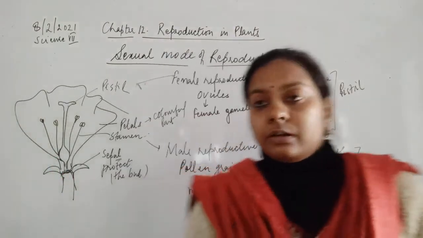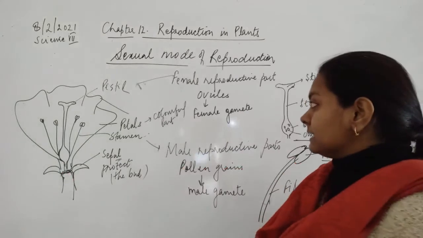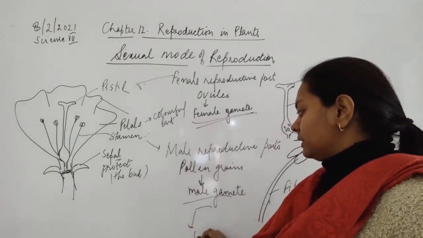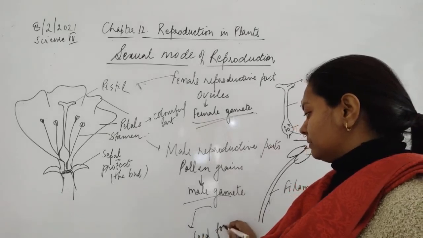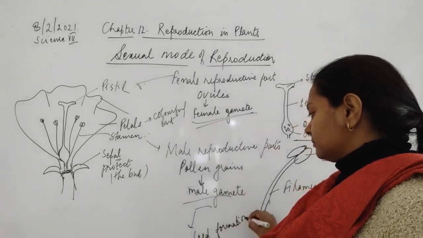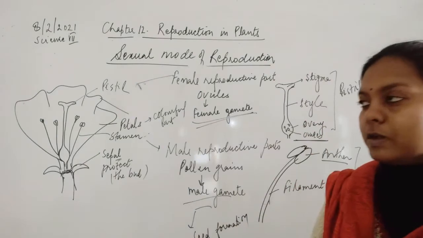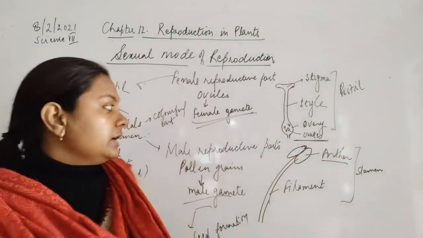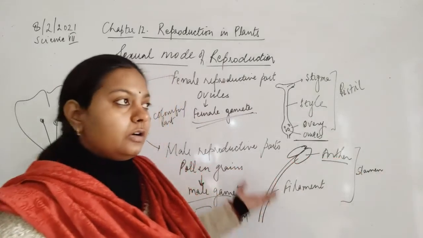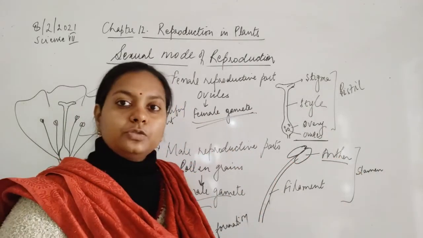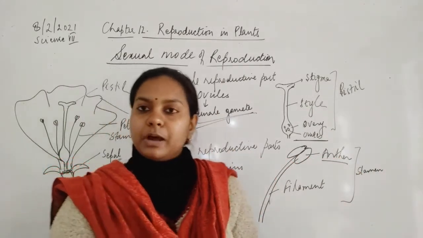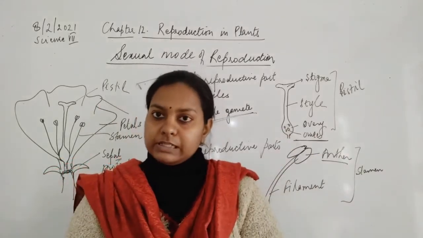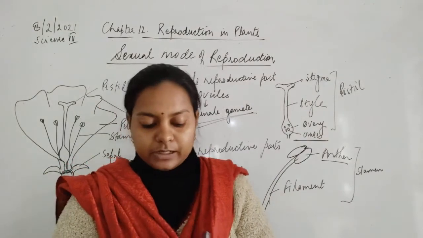Now, these male gametes and female gametes are responsible for seed formation. Now, how the seeds are formed, how these gametes help in the formation of a new plant, we'll discuss. That is the next part of the chapter.